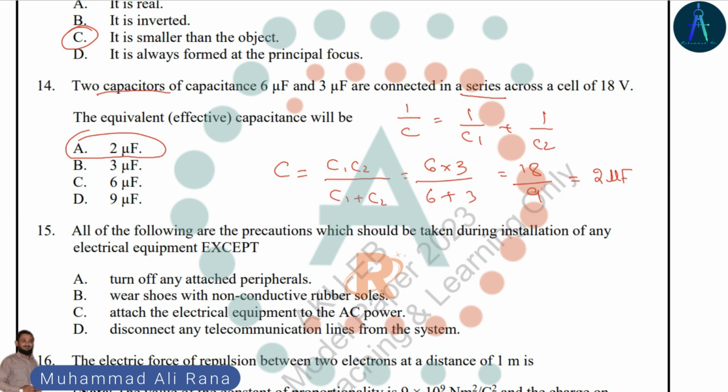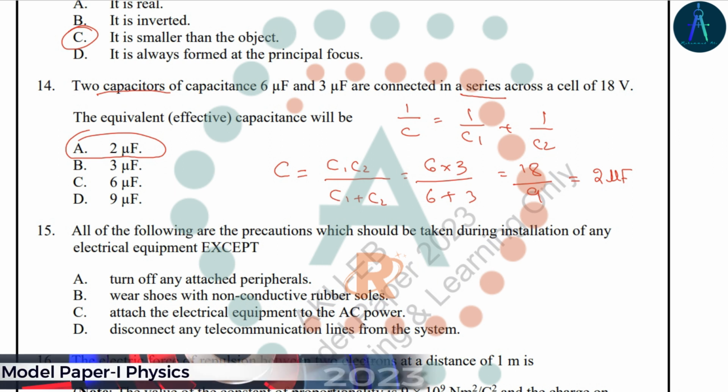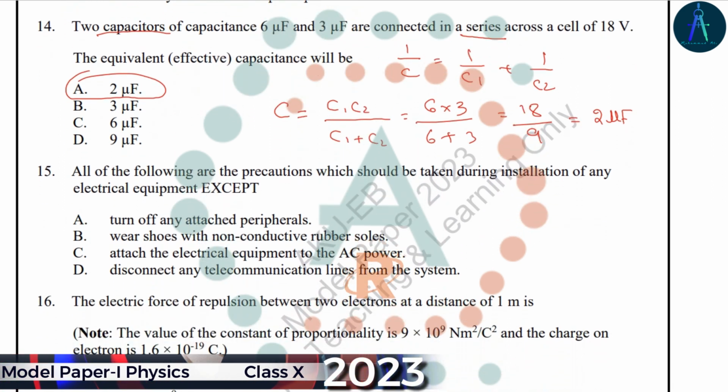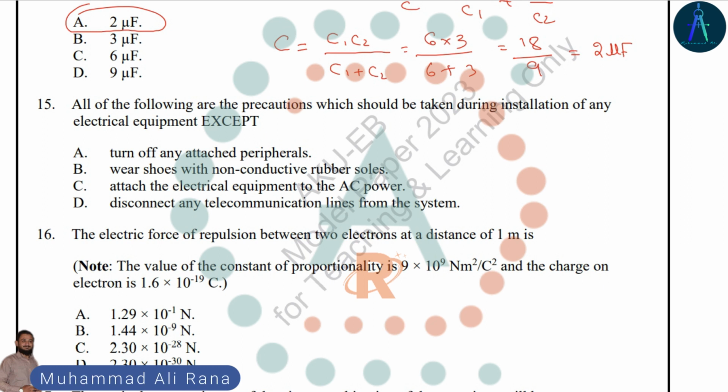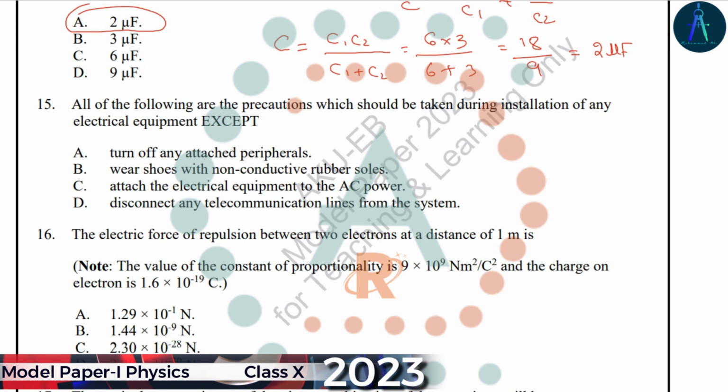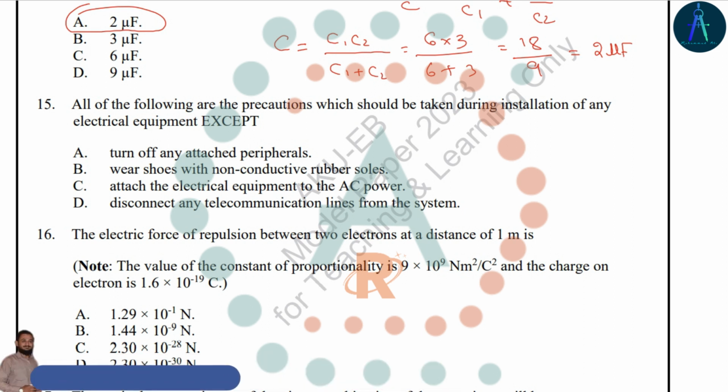All of the following are precautions which should be taken during installation of any electrical equipment, except one. Turn off all the attached peripherals, that means wires. If we are installing any electrical appliance, we should turn off every wire attached to it. Wear shoes with non-conducting rubber soles so that we cannot get an electric shock.